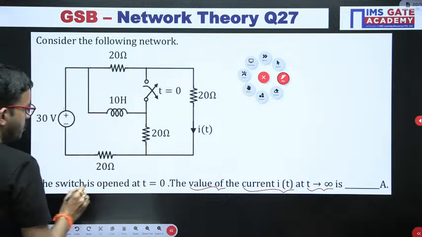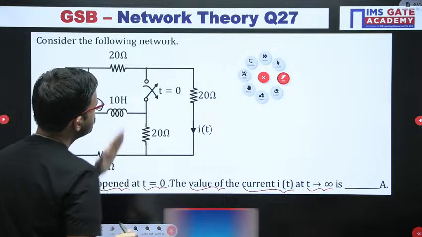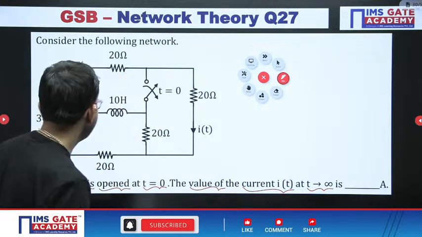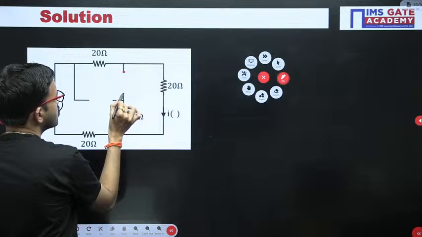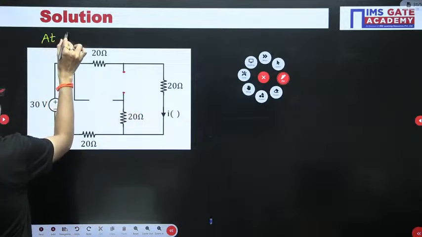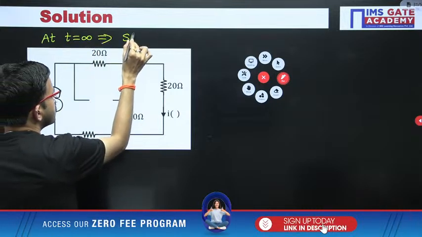As per the question, the switch is opened at t equal to 0. So at t equal to 0 the switch opened, that means even at t equal to infinity it is in open position only. That is the first observation point. Now we are drawing the equivalent circuit at t equal to infinity. At t equal to infinity the circuit is in steady state.